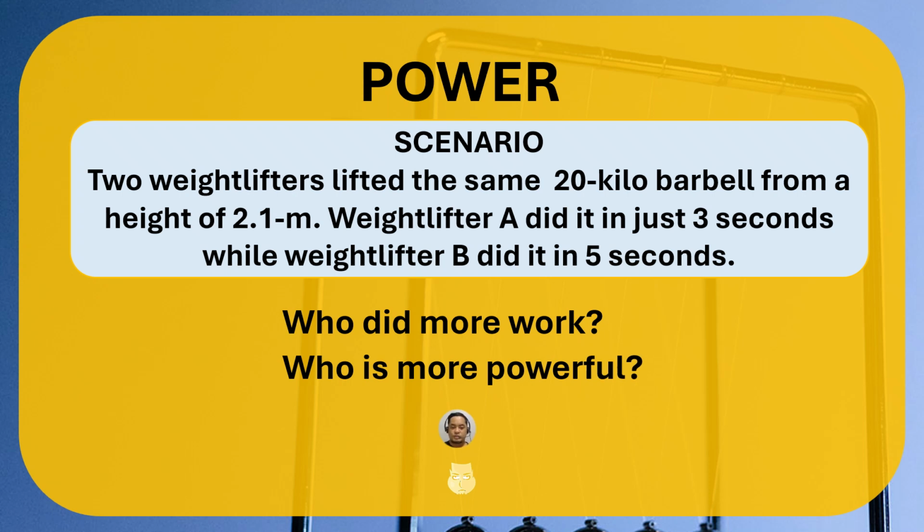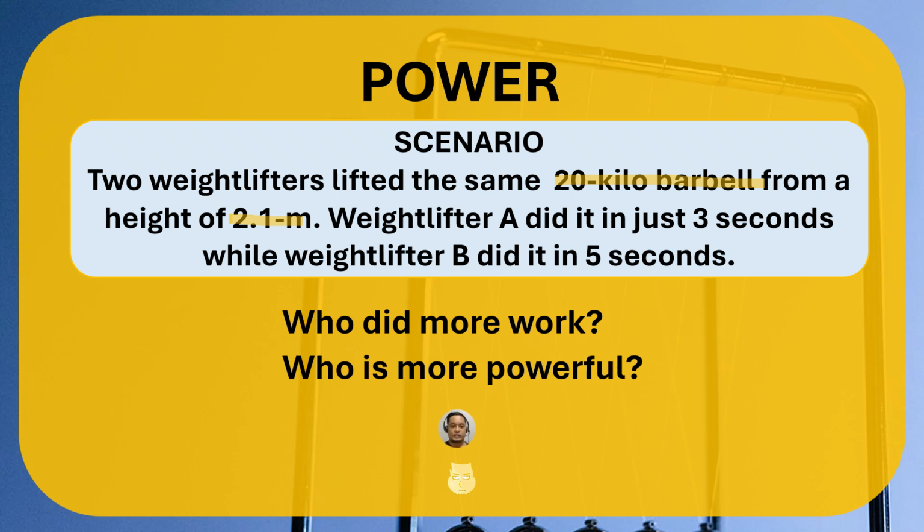Okay, so remember, they carried the same mass of a barbell and they also lifted it at the same height, that's 2.1. And then the question is who did more work? Remember that work is equal to the change in mechanical energy, or change in potential energy or change in kinetic energy.